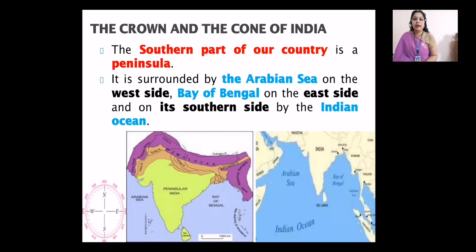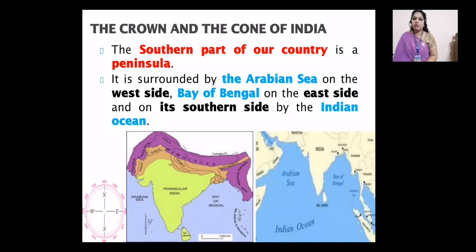It is surrounded by the Arabian Sea on the west. If you see the west side of our country, it is surrounded by a water body known as the Arabian Sea. If you go towards the east side, there is the Bay of Bengal. And if you go on the tip towards the southern side, there is the Indian Ocean. So basically our country India is known as a peninsula.